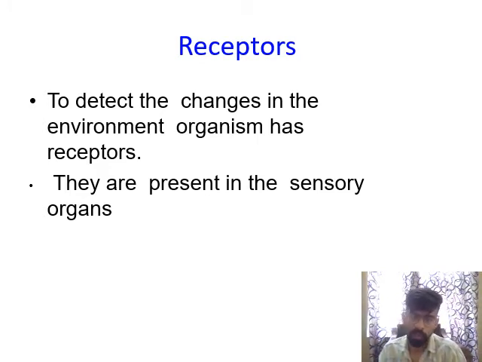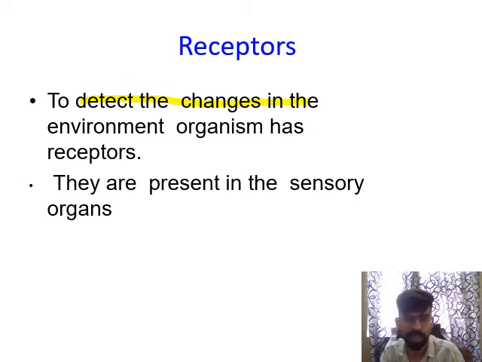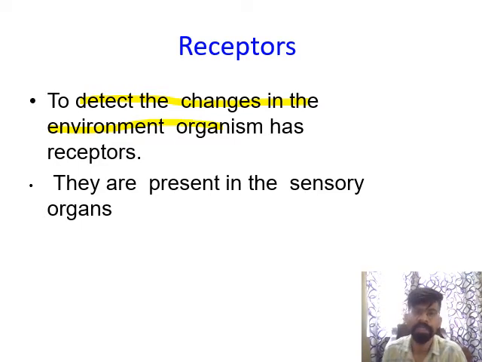So what are receptors? Receptors are specialized organs that detect the change in the environment. Got it? And they are present mainly in sensory organs. Sensory means they have the ability to sense.